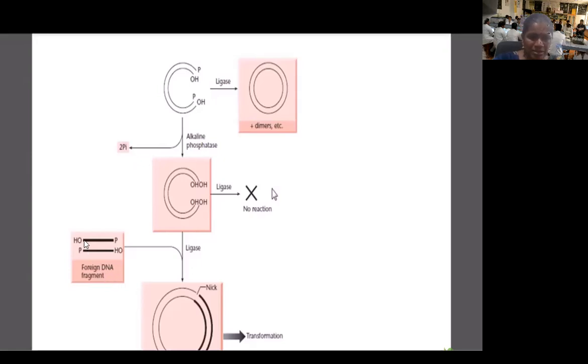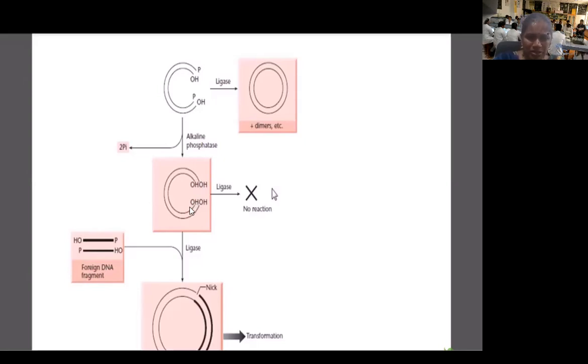With 3' hydroxyl and 5' phosphate. Once our foreign DNA molecule is ready, we can treat with DNA ligase, and you can also treat with polynucleotide kinase. This enzyme adds a phosphate group at the 5' region, and here also at the 5' region it adds the phosphate group.